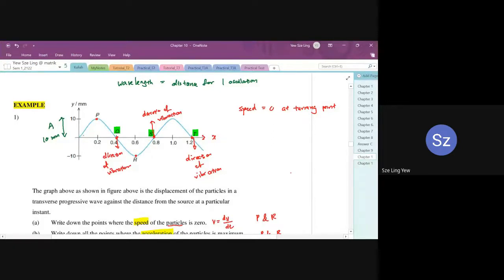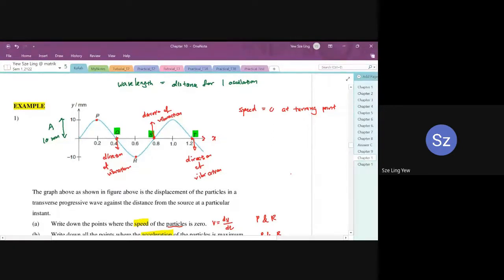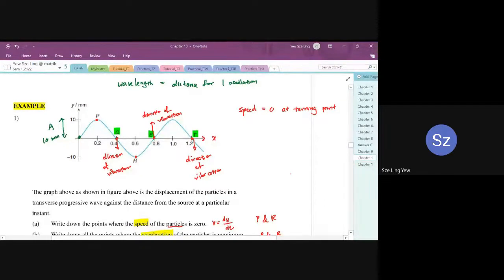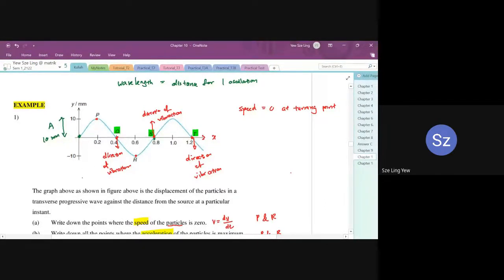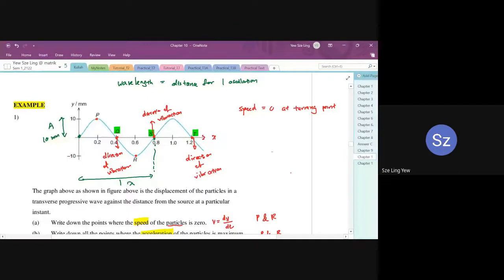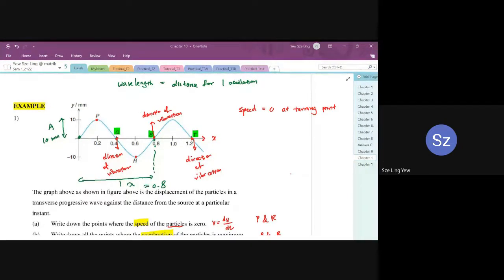Let's say we start from the origin. One complete oscillation is until 0.8. So from here to here, this is our 1 lambda, and it is equal to 0.8. Since the question didn't give you the unit, we cannot write the unit.